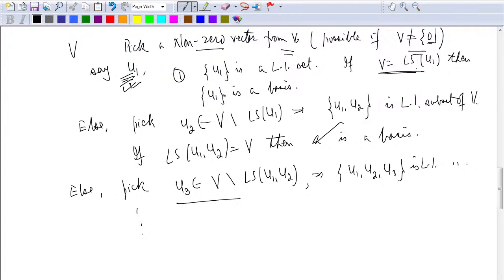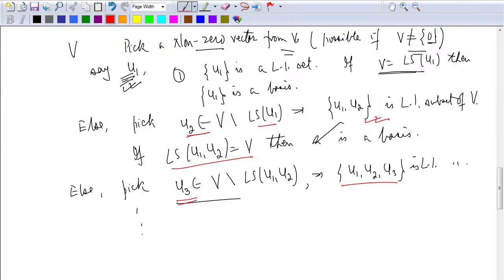If I do not get the whole space, then I should be able to pick U2, which is not in the linear span of U1. It turns out that in that case, by the theorem that we have done in the class, U1, U2 is linearly independent. If I get the whole space using U1, U2, I am done. If I am not getting the whole space, it means I should be able to pick something. Again, they will become linearly independent, and I can build upon those ideas. All right, that is one way.